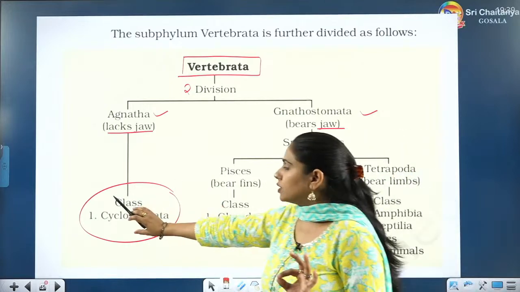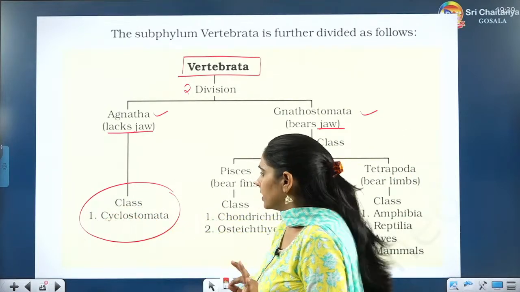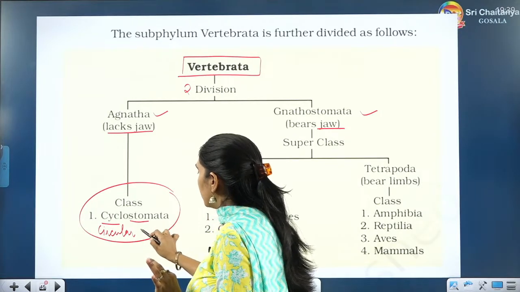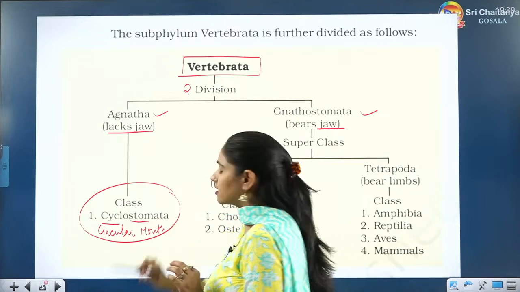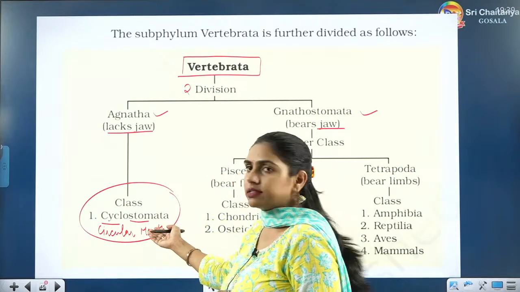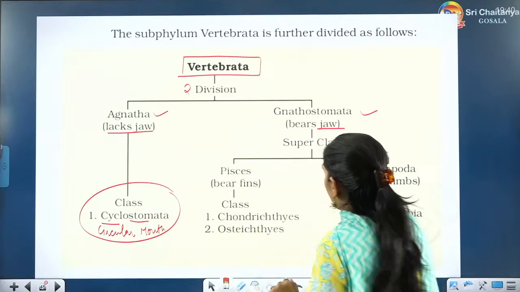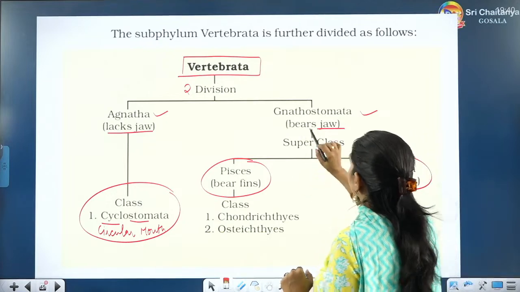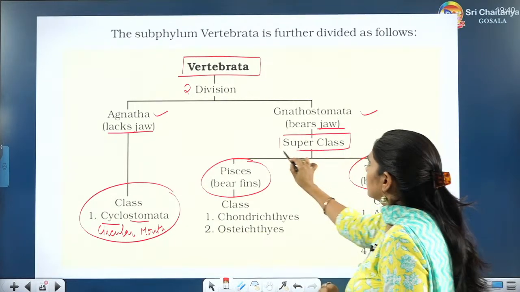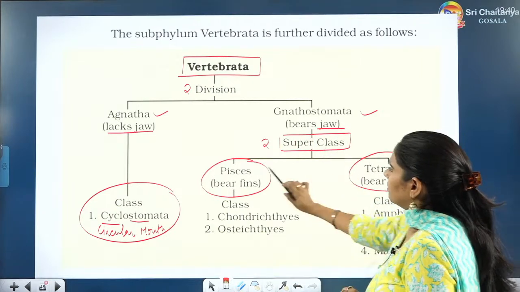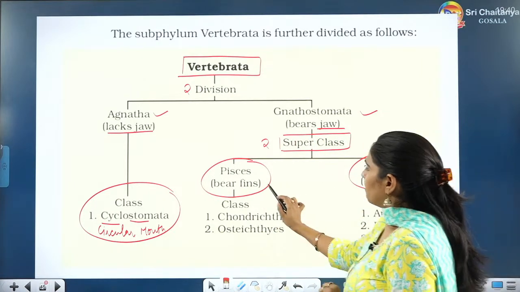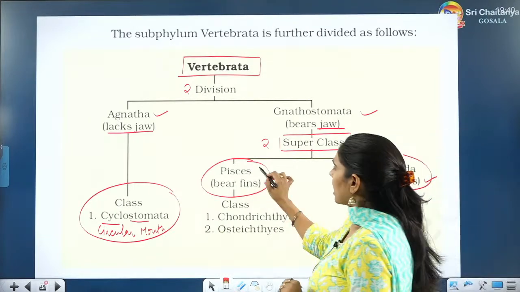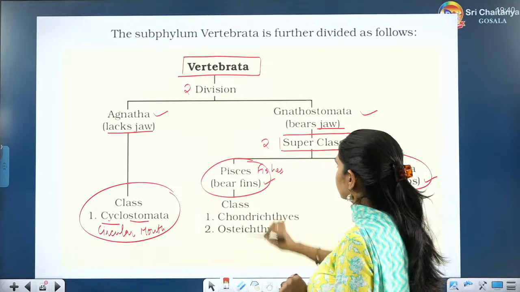So now we are going to study Cyclostomata first of all. Cyclo means circular, stome means mouth, so they have a circular mouth. This is the very first feature we can understand by the name itself. Now in Gnathostomata, you have to understand there are two superclasses. One is Pisces, another is Tetrapoda. Pisces bear fins and Tetrapods bear limbs. So Pisces are fishes, the true fishes.